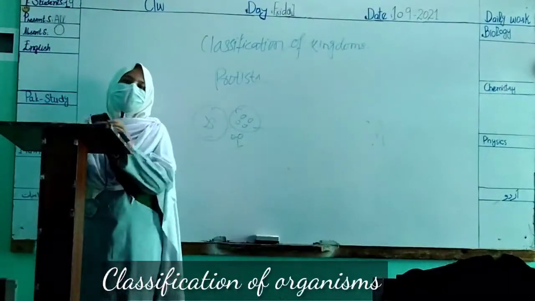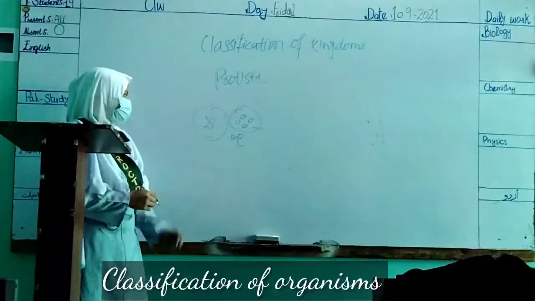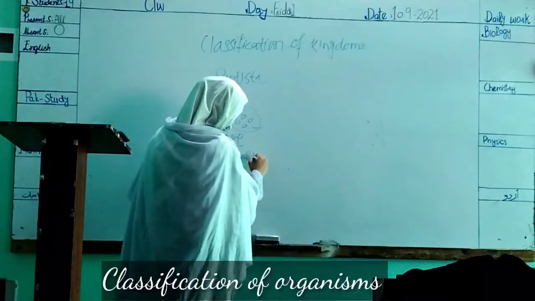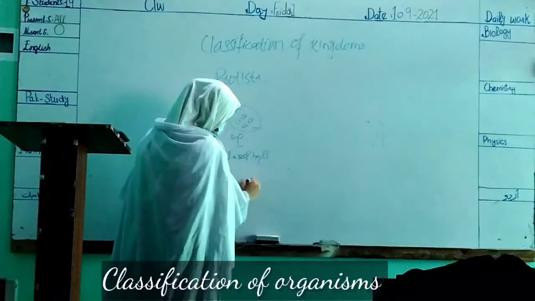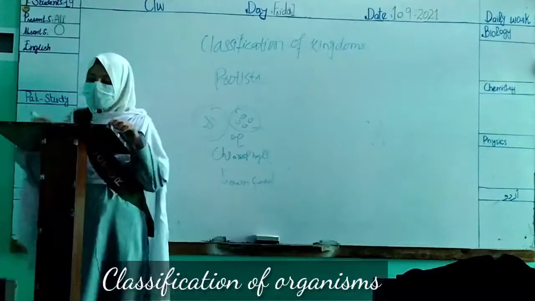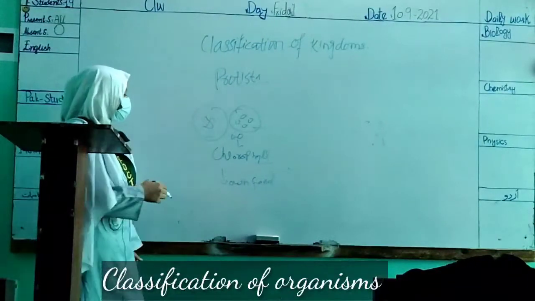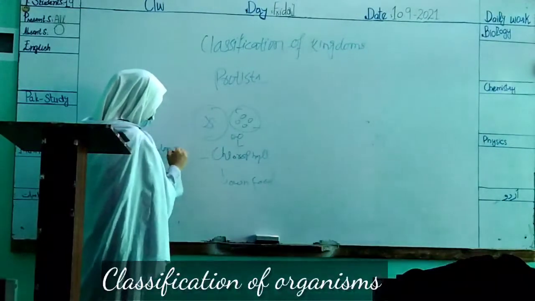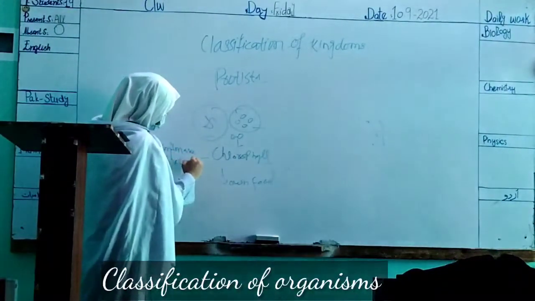Some of them contain chlorophyll, the green color pigment, and for that they make their own food. While some of them do not contain chlorophyll, so they do not make their own food.